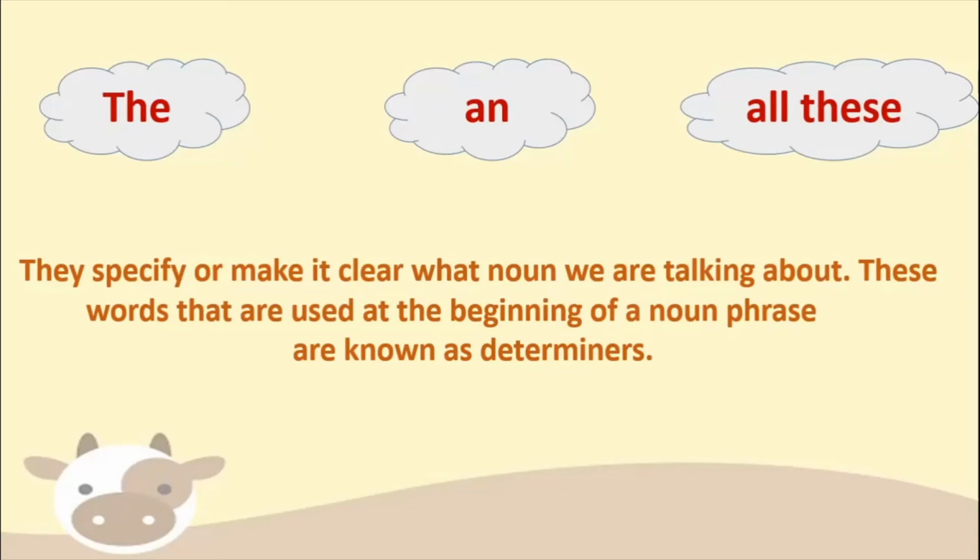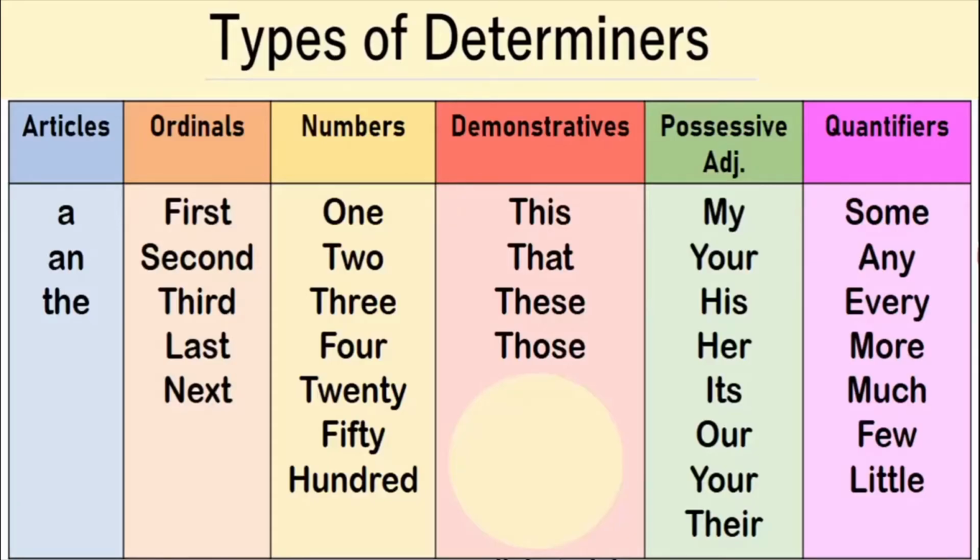So they specify or make it clear what noun we are talking about, and that is why they are called determiners. So determiners could be possessive pronouns, articles, numbers, ordinals, and quantifiers.